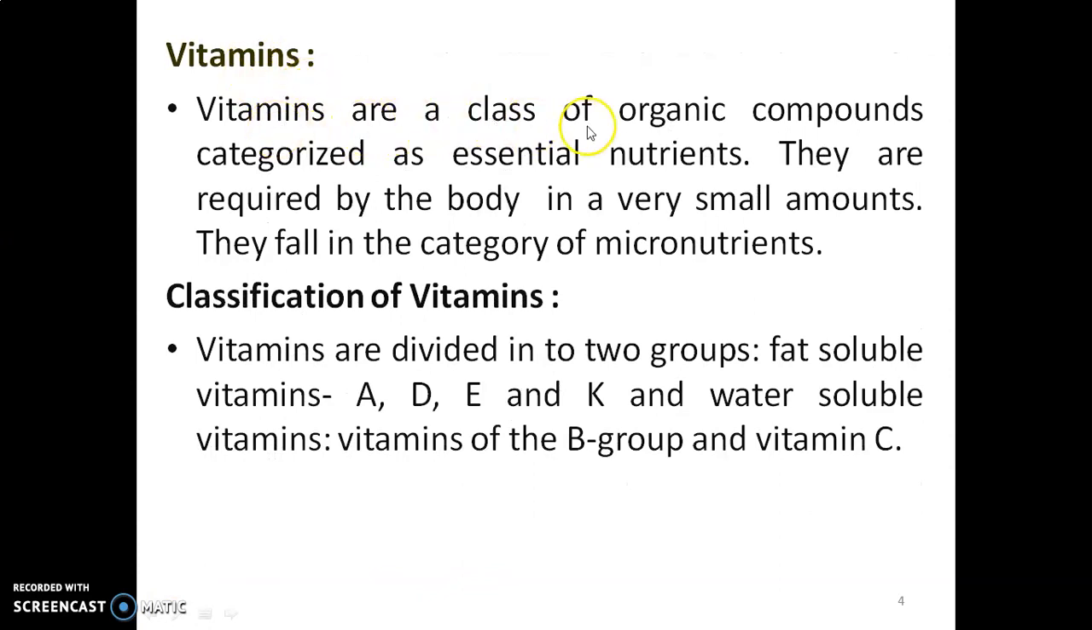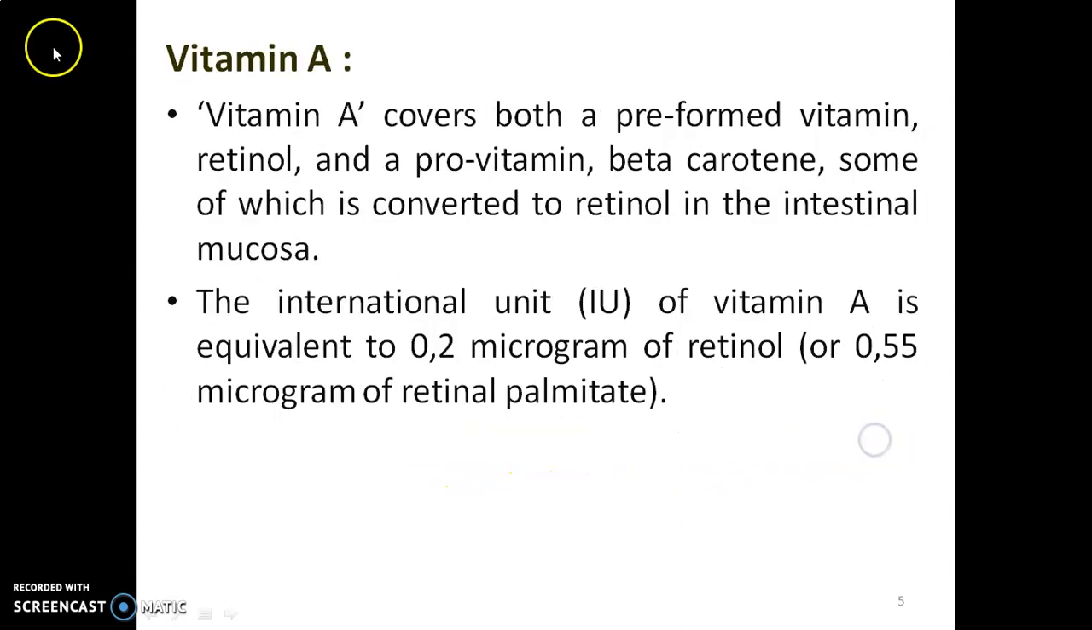Vitamins are a class of organic compounds categorized as essential nutrients. They are required by the body in a very small amount. They fall in the category of micronutrients. Classification of vitamins. Vitamins are divided into two groups: fat soluble vitamins, which are A, D, E, K, and the water soluble vitamins, which are the vitamins of the B group and vitamin C.